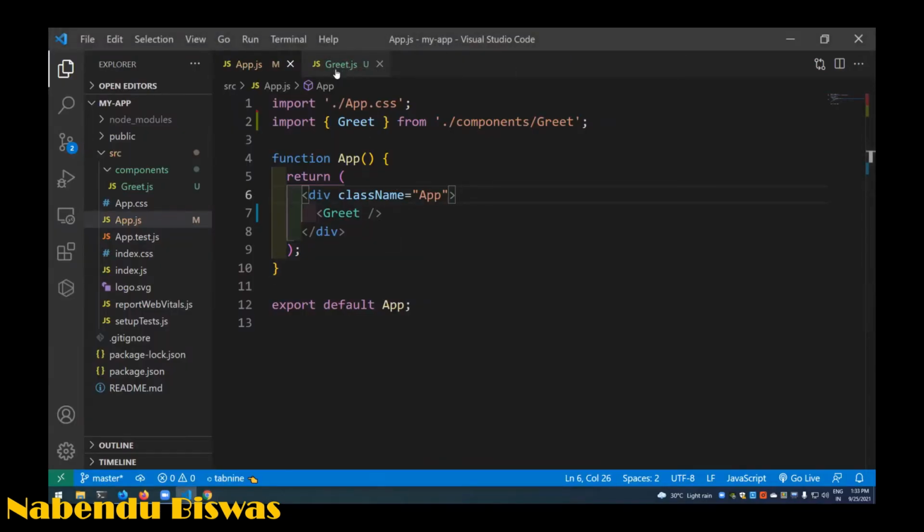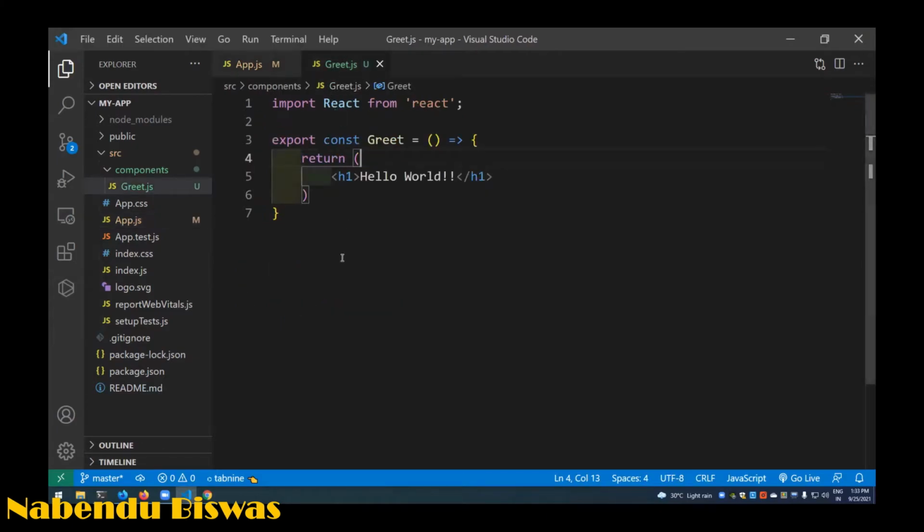So this is how the React structure is, and app.js will always have different components in it. We'll have app.js and the greet component, and this you can type manually, and I can also use a shortcut. Okay, so yeah, you can define more than one component in greet.